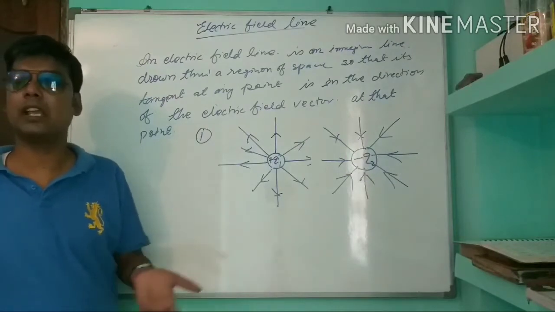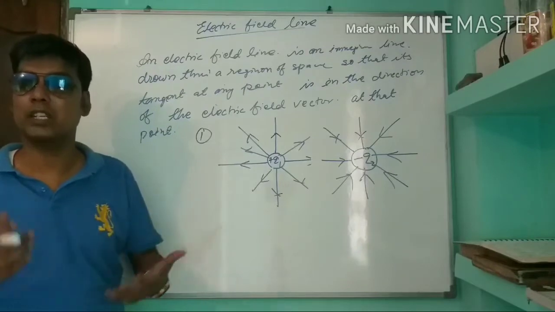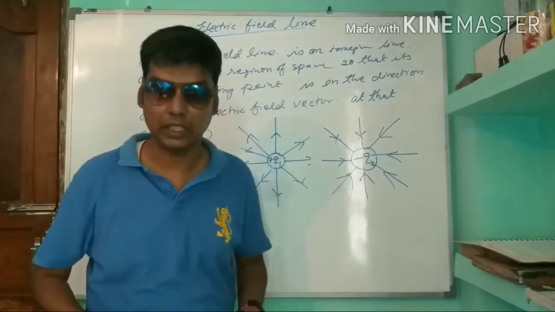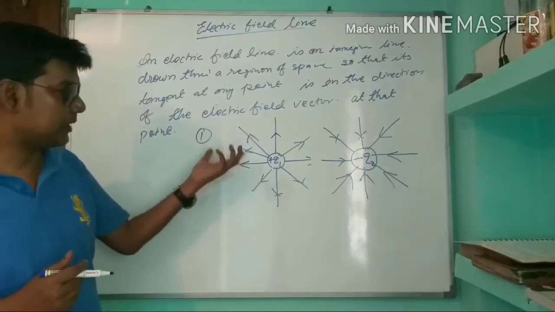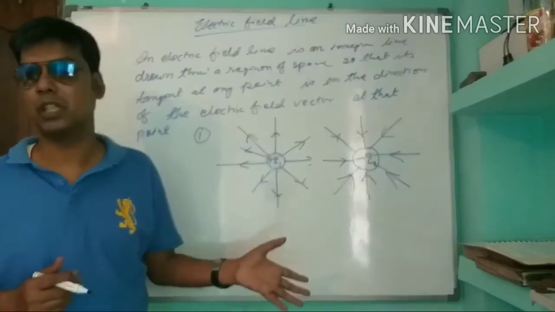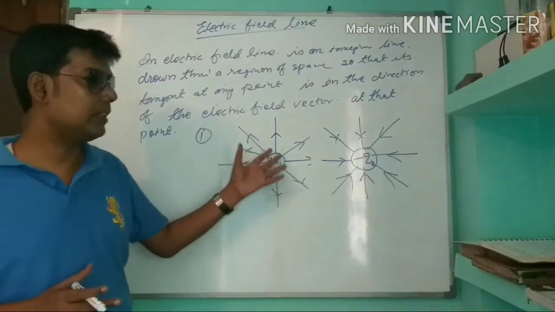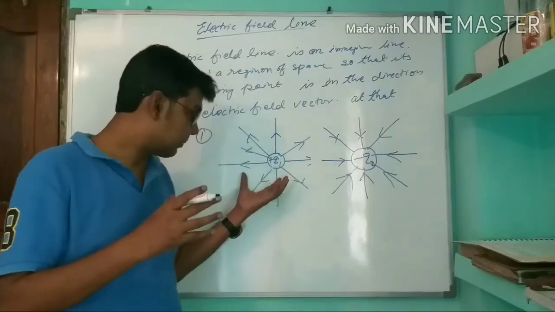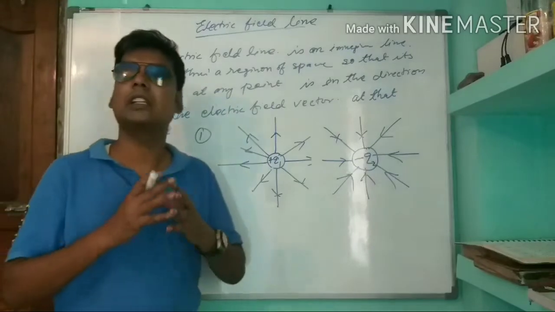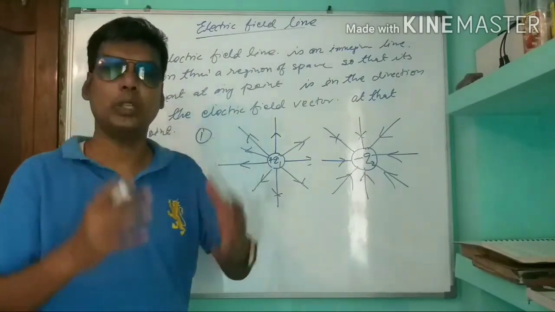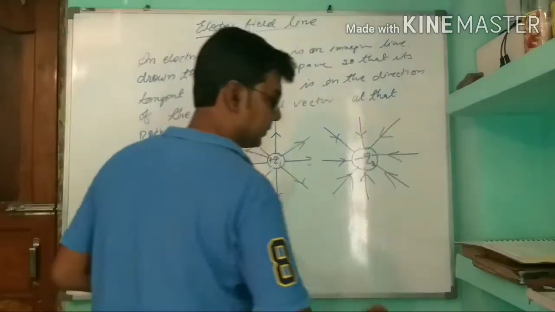As we know, an electric field line is an imaginary line drawn through a region of space so that its tangent at any point is in the direction of the electric field vector at that point. If the electric field lines are very close, the electric field intensity will be strong. If the electric field lines are not so close, then the electric field intensity will be weaker.